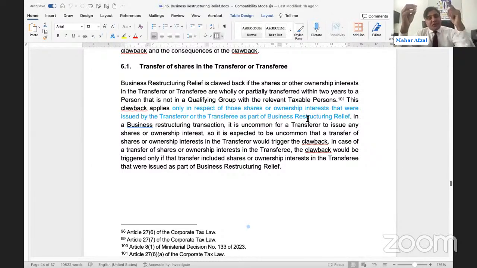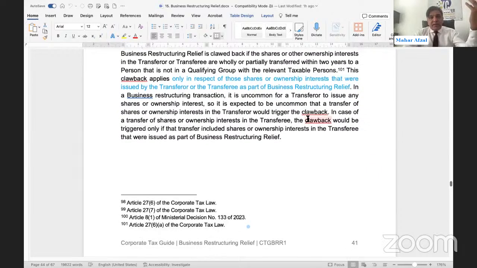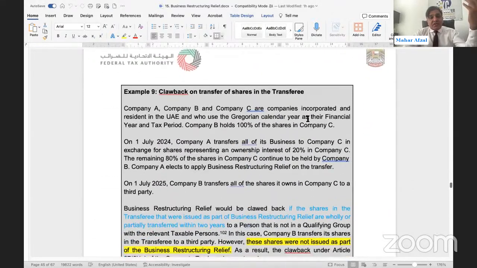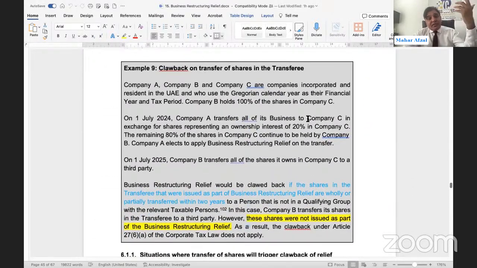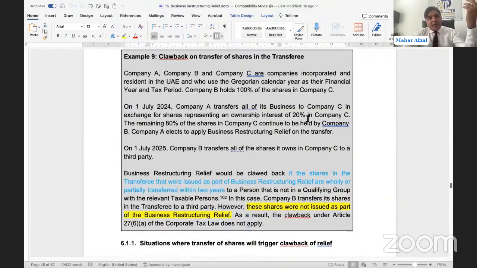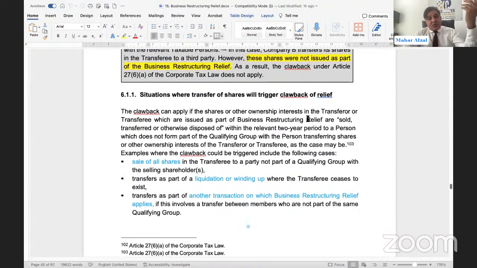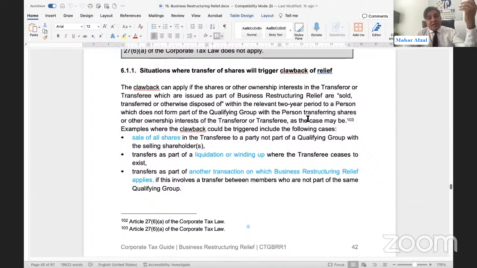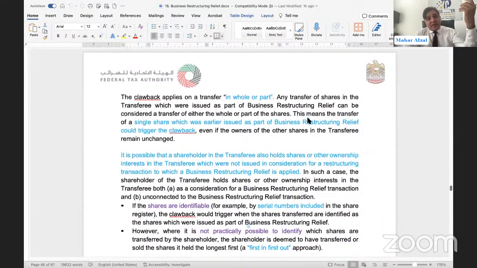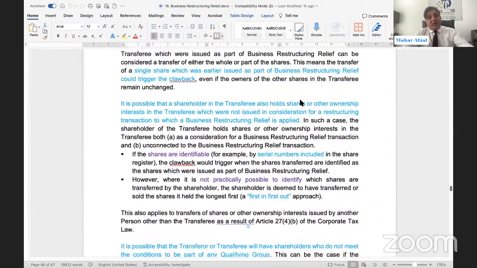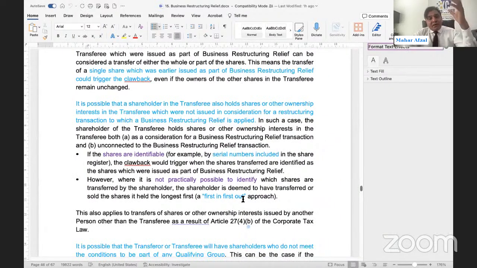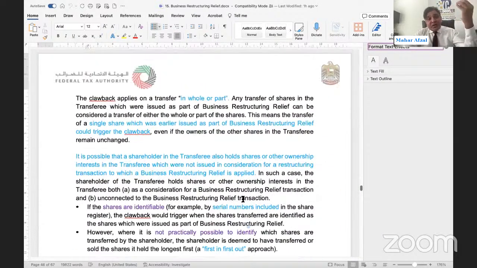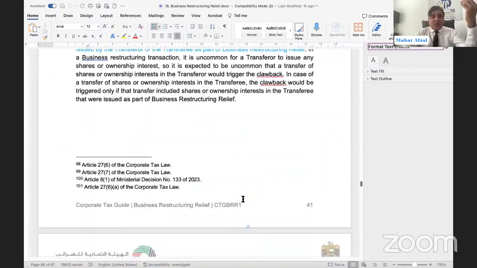Now there is a possibility that you cannot identify this 20% of shares. How can you identify them? Each share might be serially numbered. If the shares are serially numbered, they will be very easily identifiable. If the shares are not numbered, then you need to look into the FIFO method, first in, first out. They have covered it here. The important thing is that this is only applicable to the equitable interest that has been issued as a result of this transfer. You can look into this example.